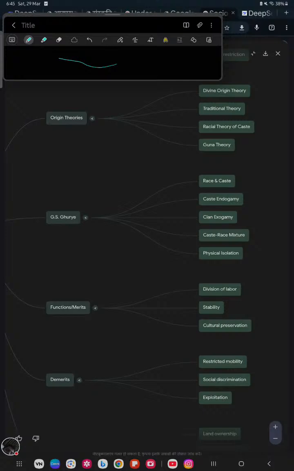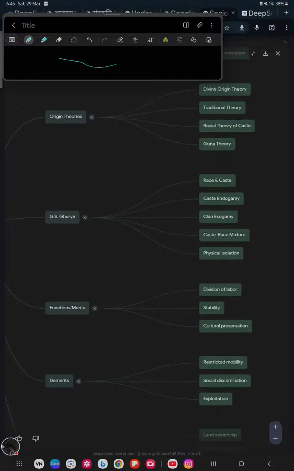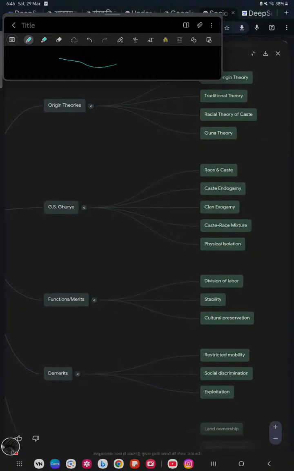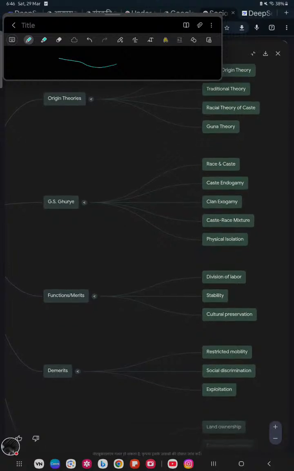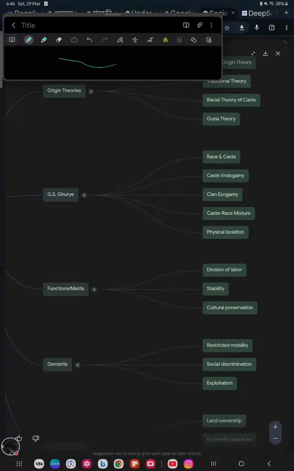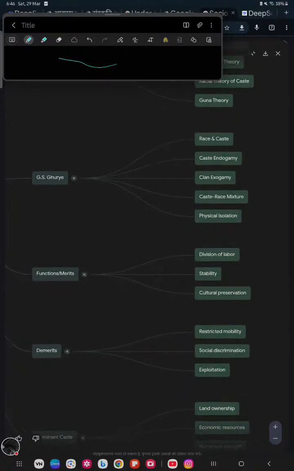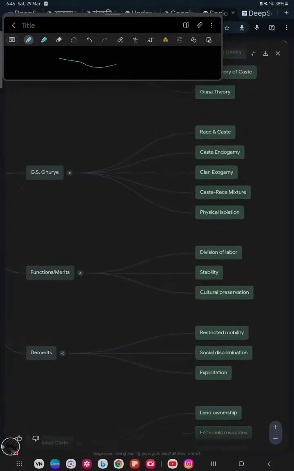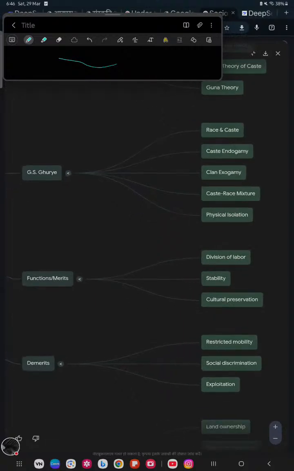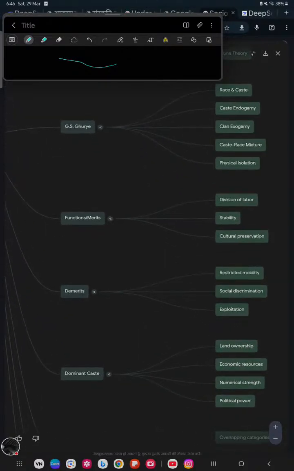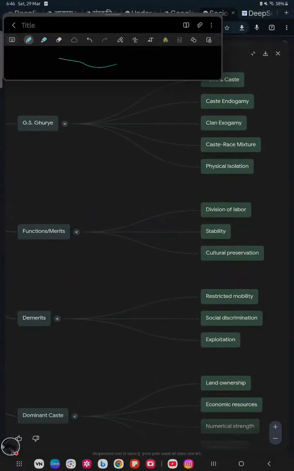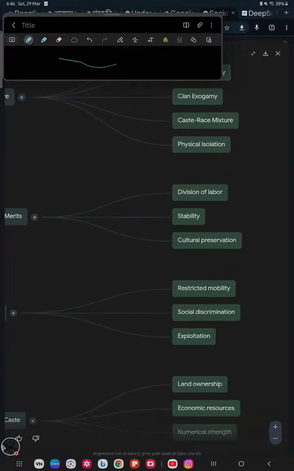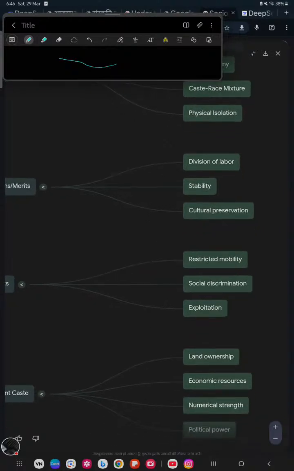Ayurveda or various things, where Sat, Raj, and Tama are associated with the various predominant features of various castes. Then comes G.S. Ghurye. His research is about race and caste, and the caste endogamy and clan exogamy. Then come caste, race mixture and physical isolation. Then the function and merit of the caste: it is the basis for division of labor, and it provides stability and cultural preservation to our society.